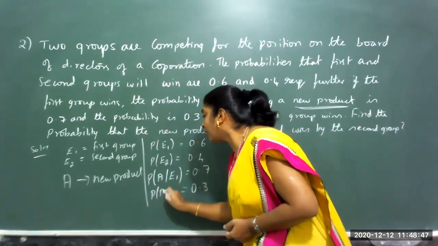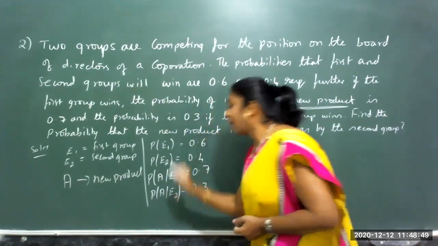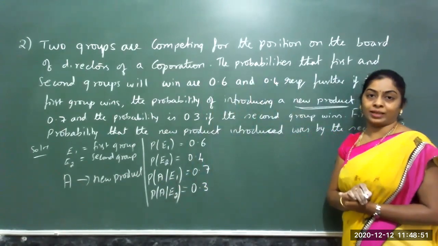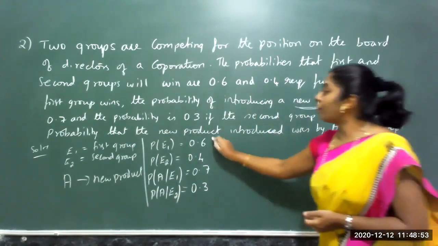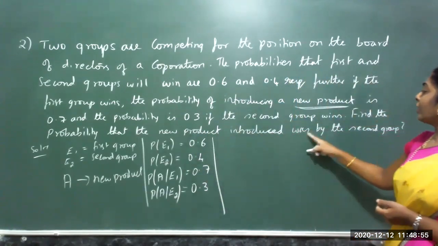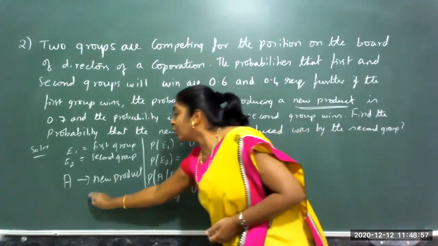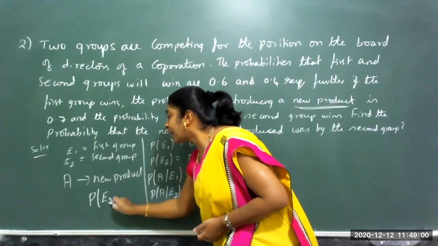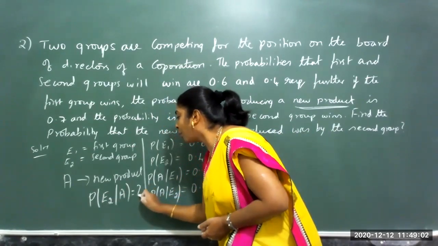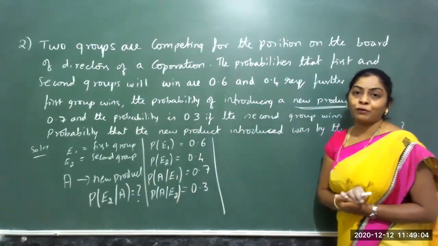So the probability of introducing a new product by the second group is 0.3. Find the probability that the new product is introduced by the second group. This is what I have to find.